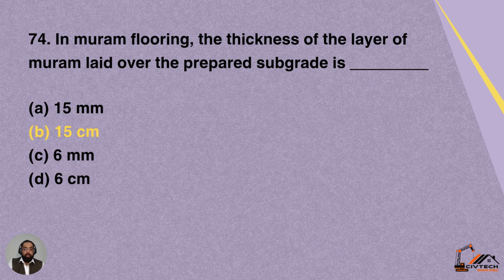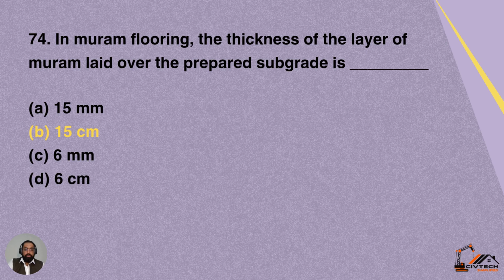Question 74. The muram flooring. In muram flooring, the thickness of layer of muram laid over the prepared subgrade is dash.